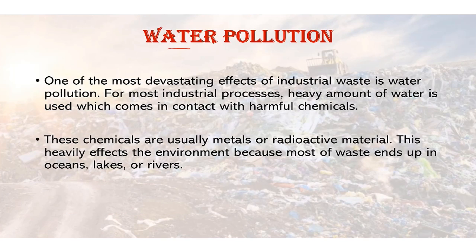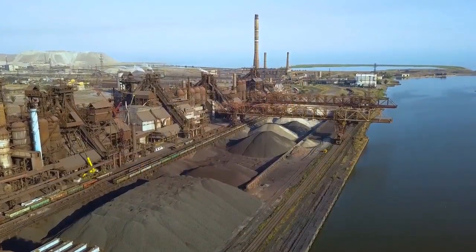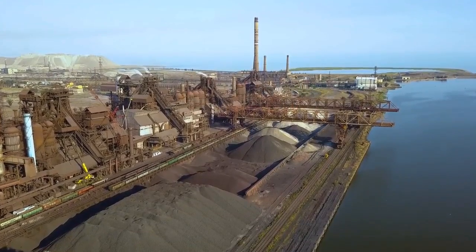Next environmental impact is water pollution. We have discussed that almost. Most of the industrial processes use a heavy amount of water, and the wastewater they dispose into the nearby water body. These chemicals which are released into the water bodies are usually metals or radioactive material. So this heavily affects the environment because most of the waste ends up in the oceans, lakes and rivers. As a result, this water becomes polluted, posing a health hazard to everyone.